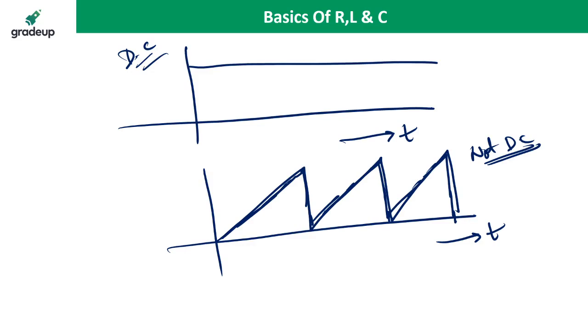Now come to the next question. Yes, direction is the same. You can say direction is the same, but magnitude is not changing. In the DC, magnitude and direction both are the same. For the DC, magnitude must also be the same with respect to time. Here direction is the same, but magnitude is changing. Yes.